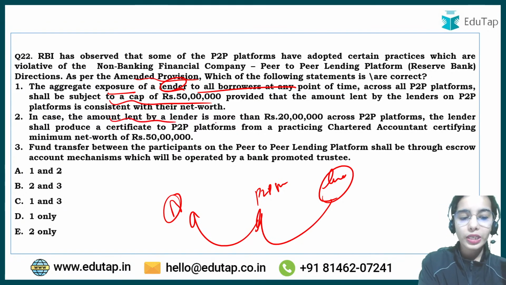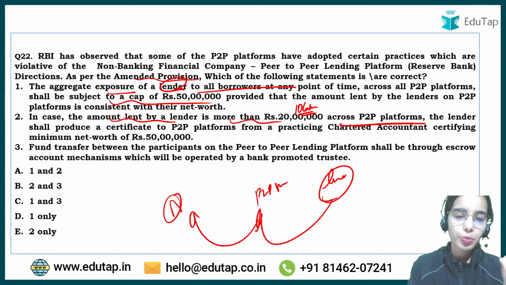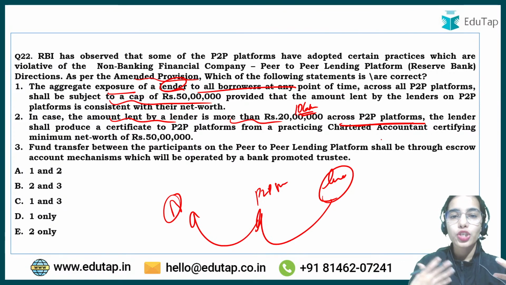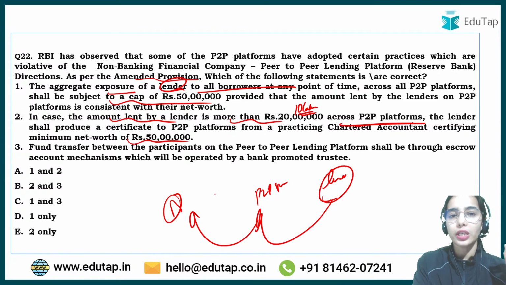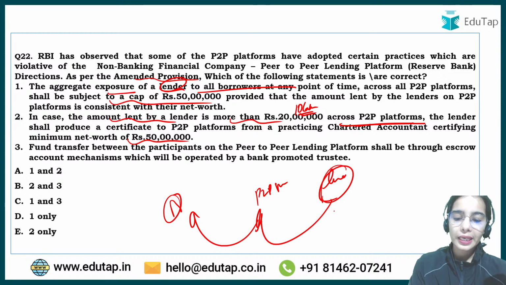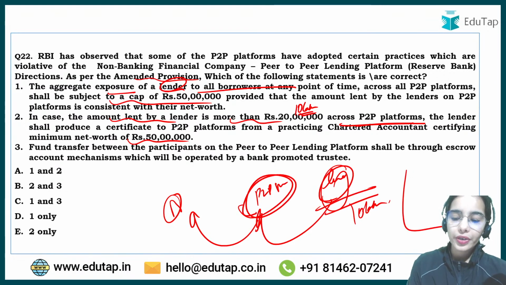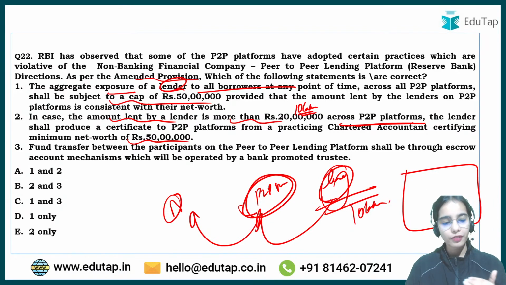In case the amount lent by a lender is more than 10 lakh rupees across all the P2P platforms, the lender has to produce a certificate from the chartered accountant that his or her net worth is more than 50 lakh rupees. Okay, so if you want to lend more than 10 lakh rupees through the P2P platforms, you have to generate a certificate from the chartered accountant that your net worth is more than 50 lakh rupees.